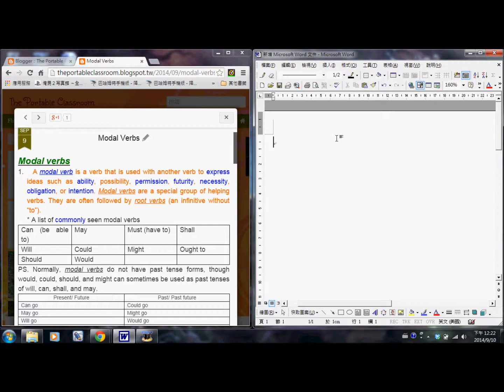Today we're going to talk about a very distinctive kind of verb. It's called the modal verbs. Now as you can see here, a modal verb is a verb that is used with another verb. Usually this another verb is a root verb.